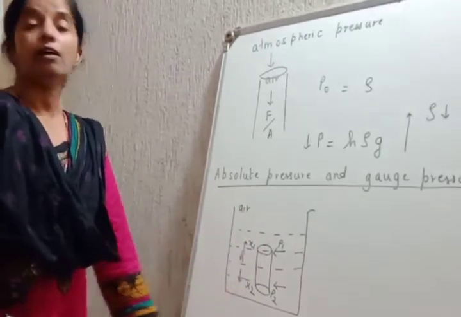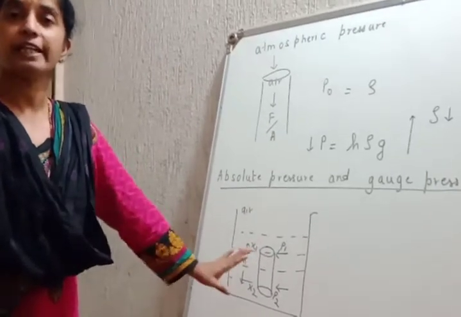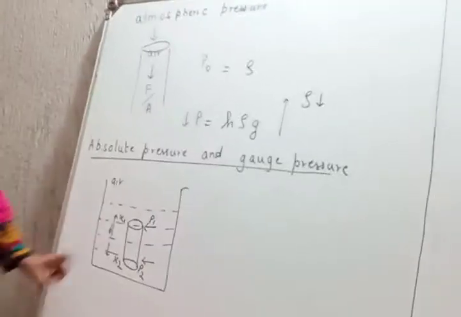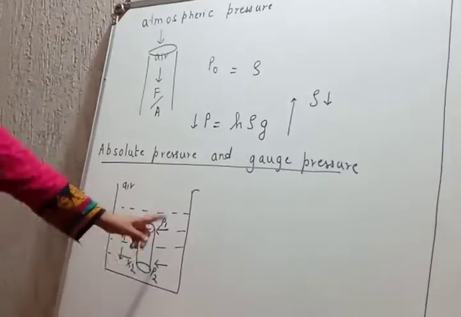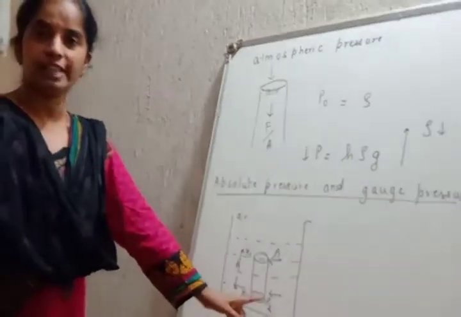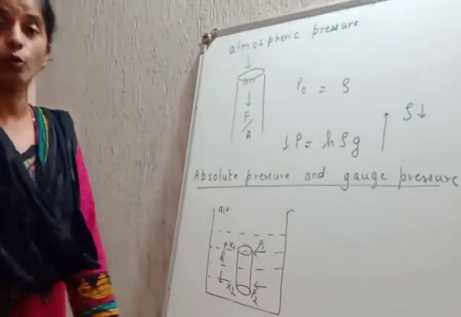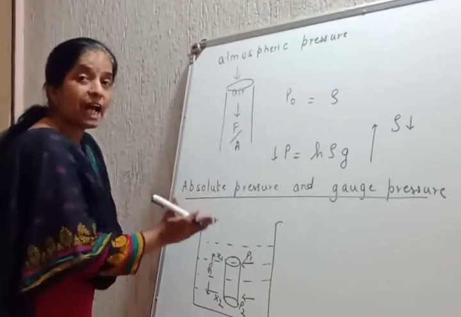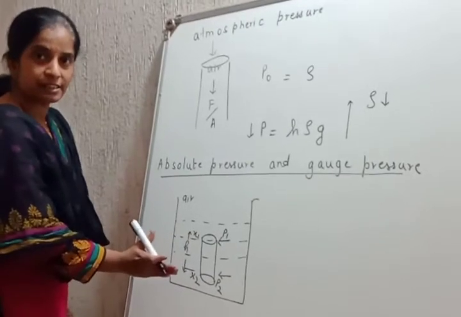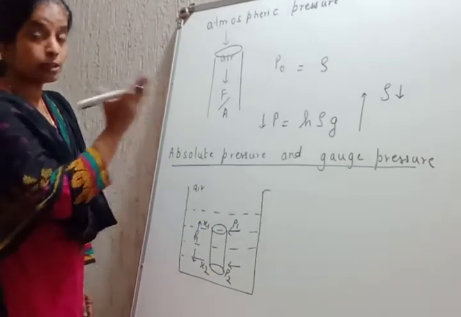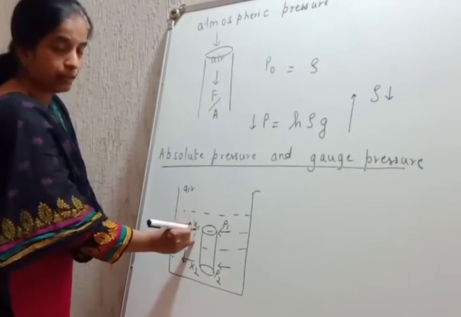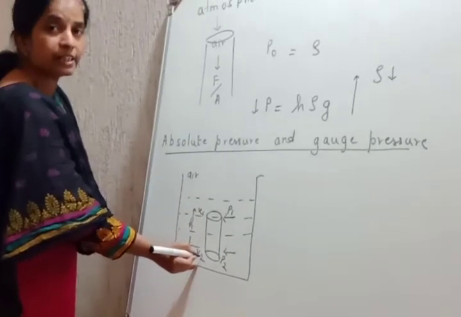Next, consider an imaginary cylinder inside the water in the container. P1 is the pressure on the upper surface of the cylinder, P2 is the pressure on the lower surface of the cylinder. Students, always the height is measured from the surface and not from the bottom. Note this point here. Let x1 be the level at the upper surface, x2 be the level at the lower surface.